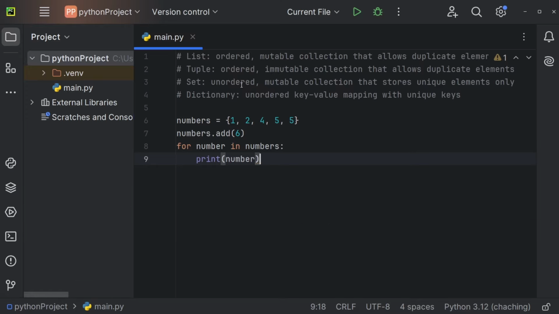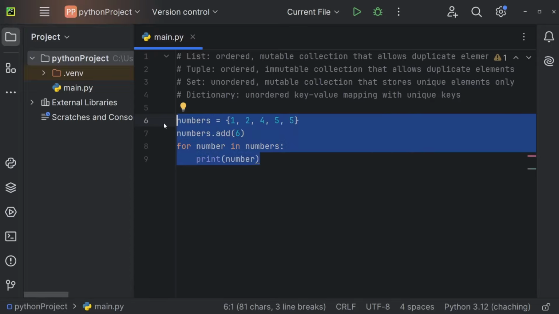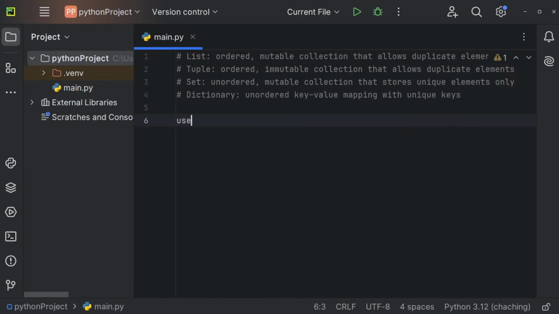So sets are unordered and only store unique elements, but they are also mutable, similar to lists. Let's also take a look at a dictionary. And a dictionary allows you to store key-value pairs. So you map a value to a certain key. Imagine a social media app where we have a user, for example. In this case, a dictionary could make sense. So we could create this user dictionary.